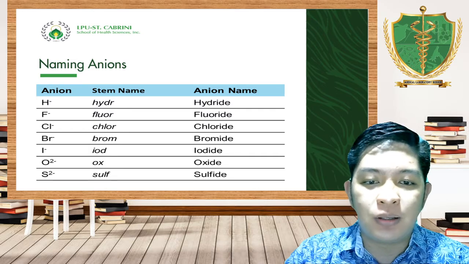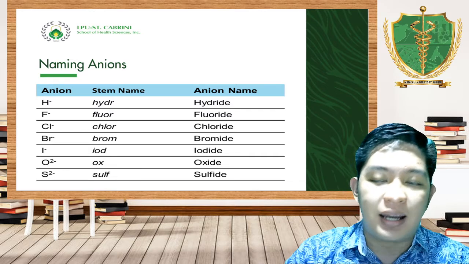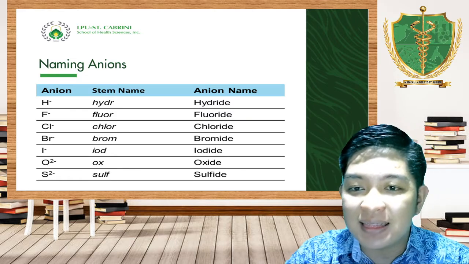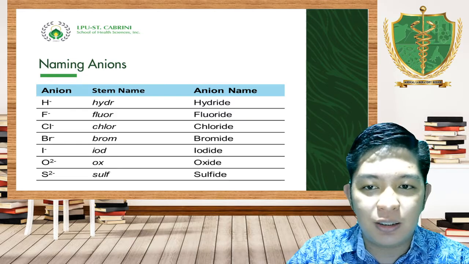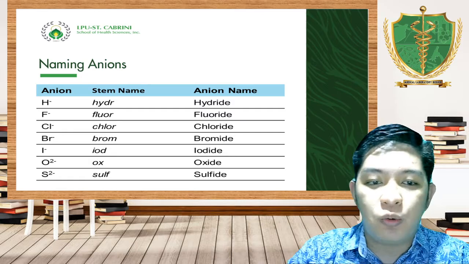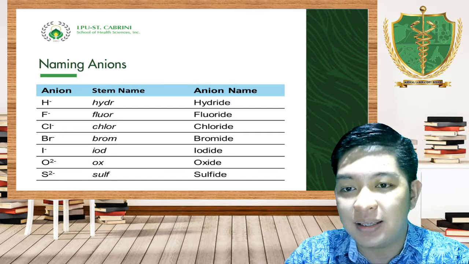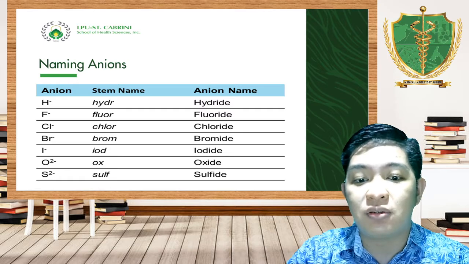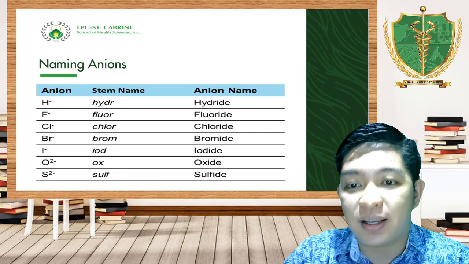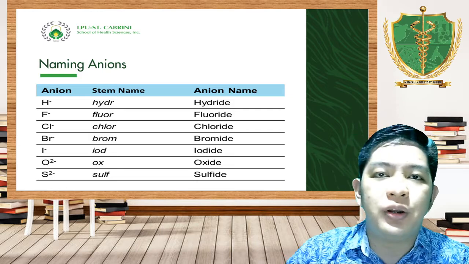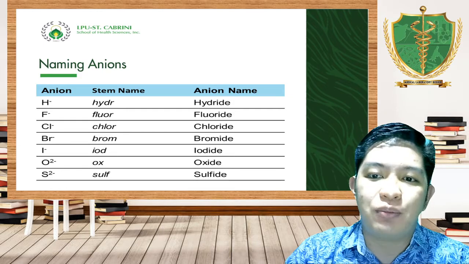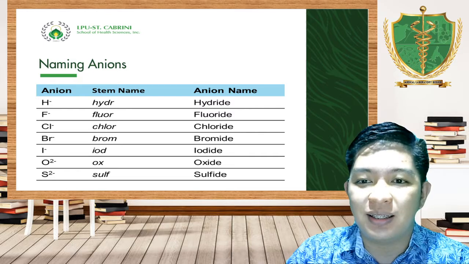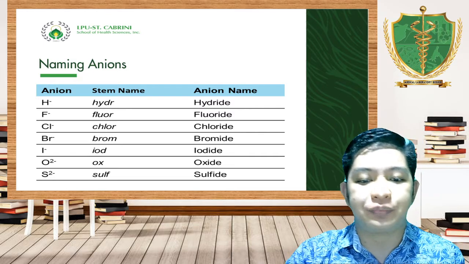Let's say, for example, hydride, fluoride. From fluorine, inalis yung INE, change to IDE, which becomes fluoride. When we said fluoride, how are we going to write fluoride? F with a negative charge. How are you going to write fluorine? A simple F. That will indicate that it's fluorine. Okay? Please remember,